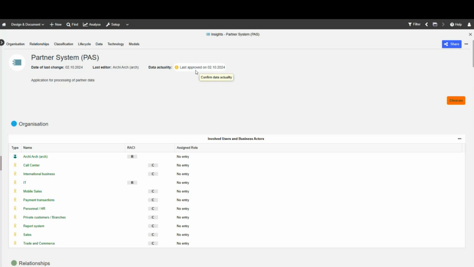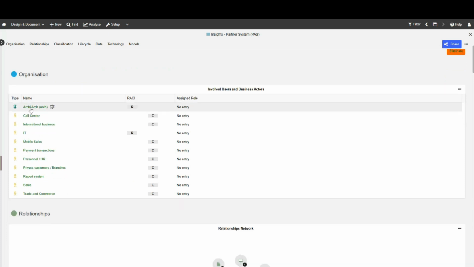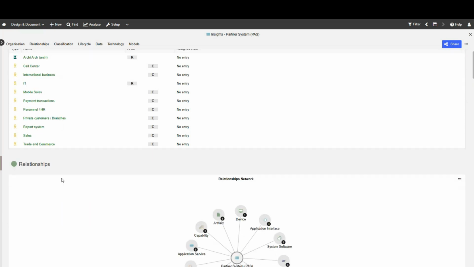So maybe this is not so good. Again, we can alter here. Maybe it should be updated on a yearly basis, maybe on a quarterly basis, and so forth. And this is visible to other people as well. So that if this is maybe not updated at all, then I might not use it, or I might want to contact the corresponding owner, as I see here in the RACI matrix of this asset, right? Currently, that's anyways me. As I'm logged in, you see on the top right here is Archie Arch. But I see also who needs to be consulted and so forth, right?